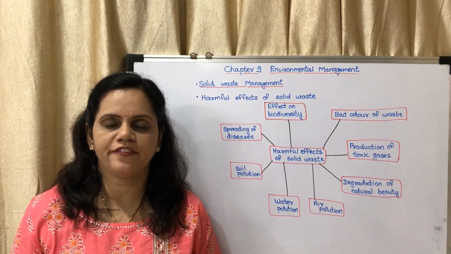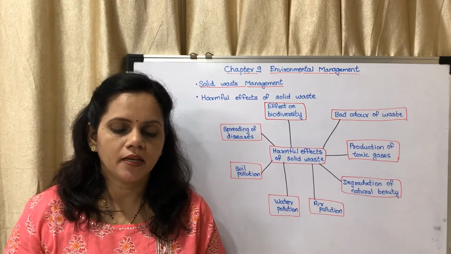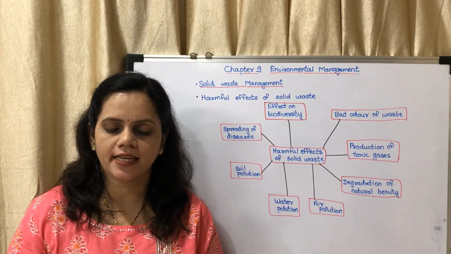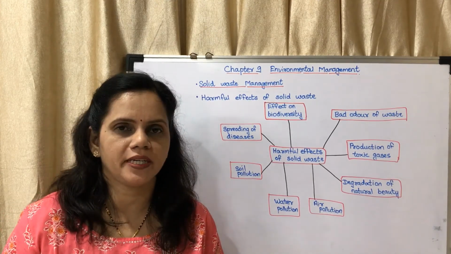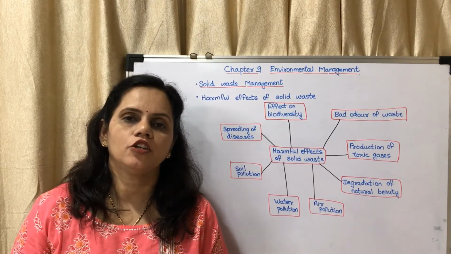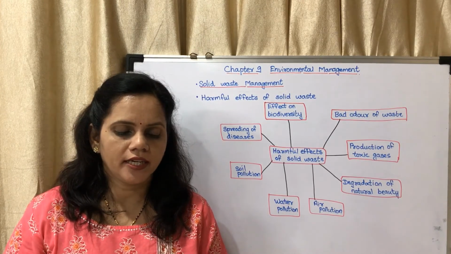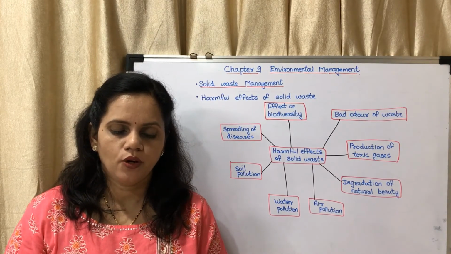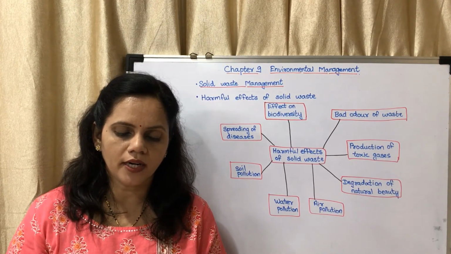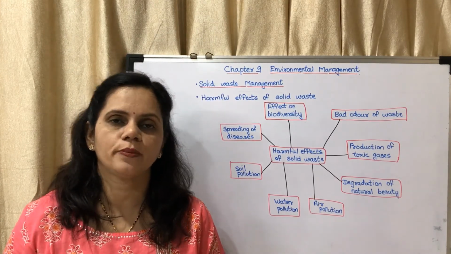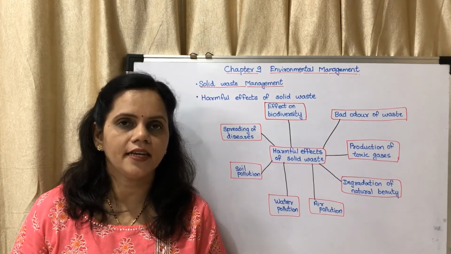Next topic is on harmful effects of solid waste. On page number 102, there is a table. Make a list of various waste materials and articles in your area and prepare a chart as follows. You have to write the different waste materials, like plastic bottle they have given. You may write about paper, about rubber, etc. Nowadays, the cell phone is a very popular electronic device. From a mobile shop near your house, find out how they dispose of old and broken down cell phones. This you may do on your own. But the disposal of e-waste is very, very important.